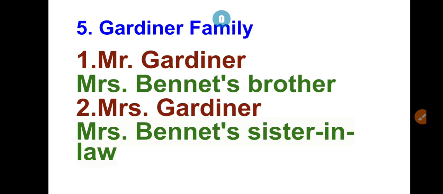Austen uses the Gardiners as a means to explore the value of personality over class distinction. Overall, Mrs. Gardiner is a very positive character, a very good lady, caring and motherly. So Mr. Gardiner is Mrs. Bennet's brother, and Mrs. Gardiner is his wife, the sister-in-law, right?